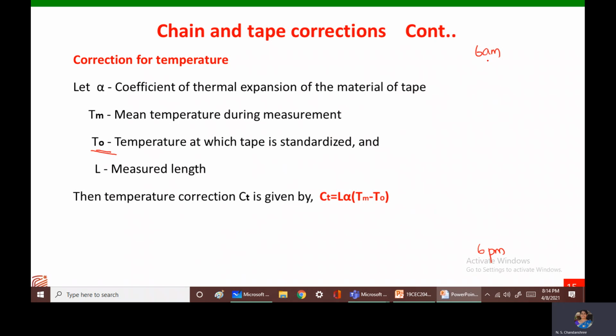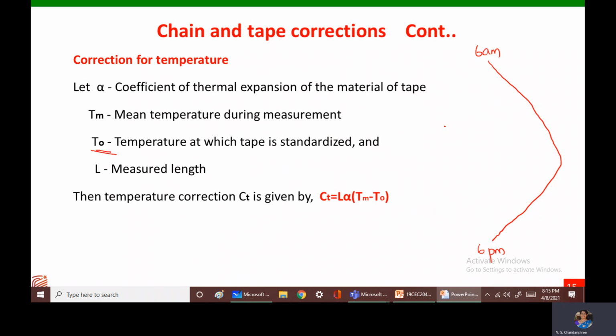The temperature throughout the day goes on increasing, reaches the peak, and comes down by the end of the day. Now we do not know at what time, at what temperature, the tape has expanded or contracted.